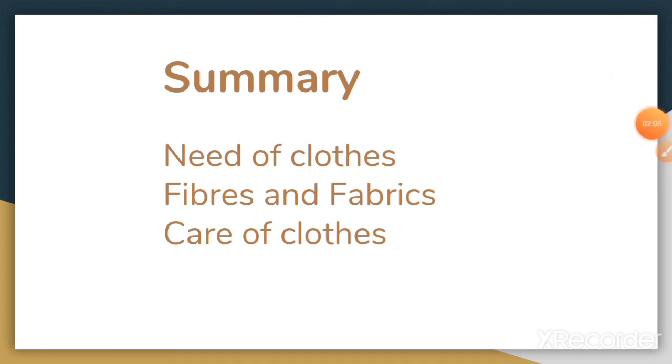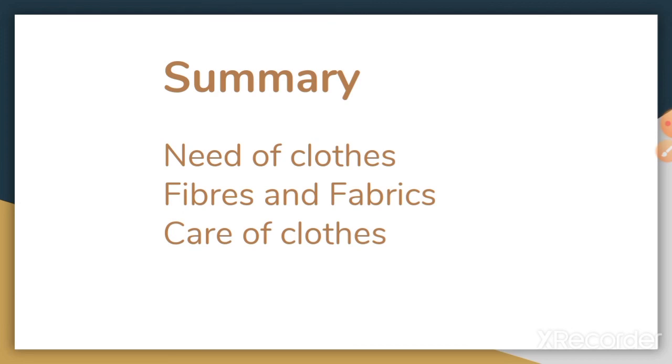Now next topic, fibers and fabric. So clothes are made of fabric and fabric is made of fibers. Fabric is a synonym of cloth. Fabric is not only used in making clothes, but it is also used in making bed sheets, bags, doormats and many endless items. There are many types of fabric like wool, cotton, jute, silk, nylon, and according to its resources and availability, there are two types, natural fibers and synthetic fibers.